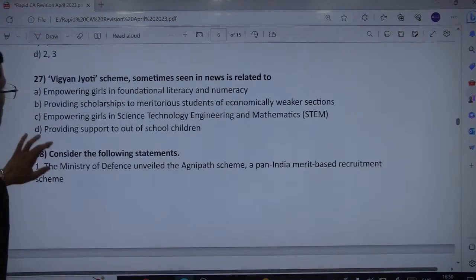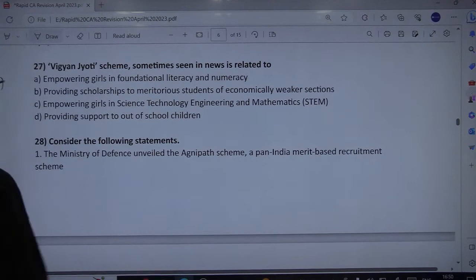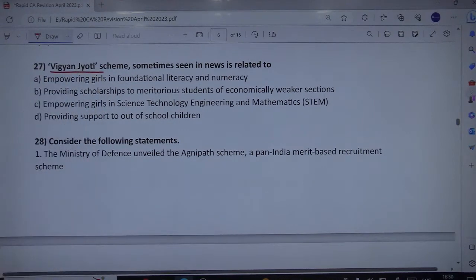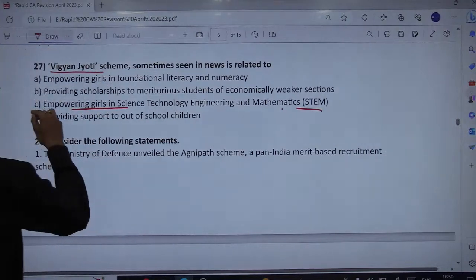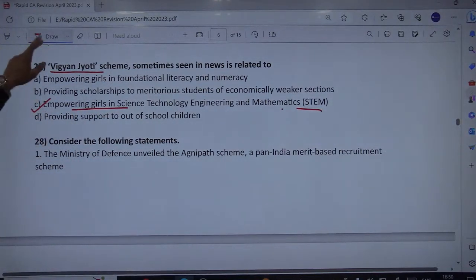Okay. Next is the Vigyan Jyoti scheme. Easy to figure out, an easier one. It is about empowering girls, of course, in science, technology, engineering and mathematics. So it is related to empowering girls in STEM, that is science, technology, engineering and mathematics.